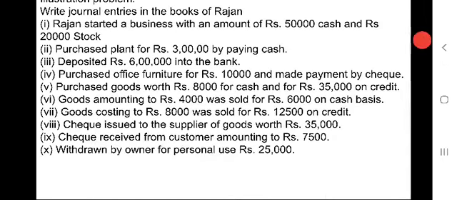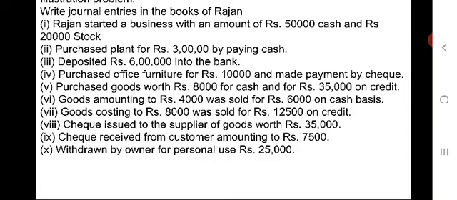Next one is, eighth one is, check issued to the supplier of goods worth 35,000. Check issued to supplier, goods worth of rupees 35,000. A supplier supplied goods worth of 35,000, for which we have issued a check.